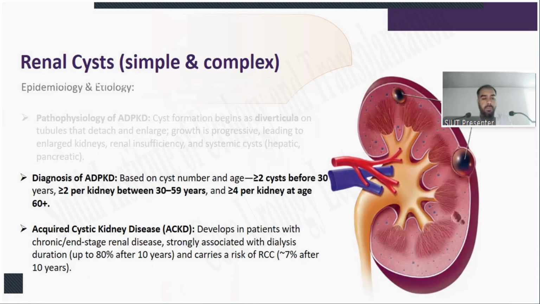Acquired cystic kidney disease develops in patients with chronic end-stage renal disease. It is strongly associated with dialysis duration, up to 80% after 10 years of dialysis, and carries a risk of RCC of approximately 7% after 10 years.